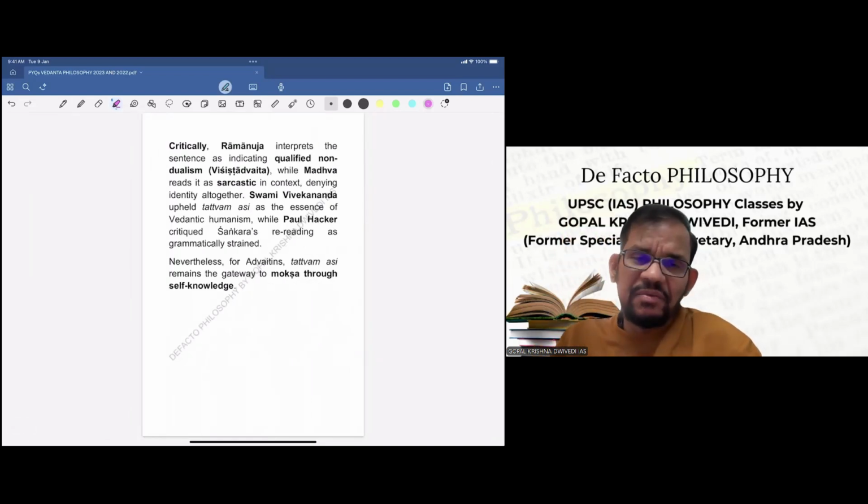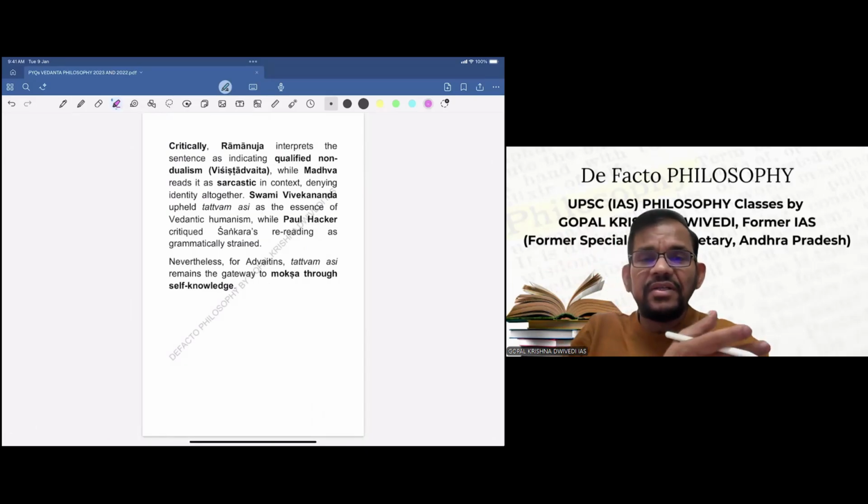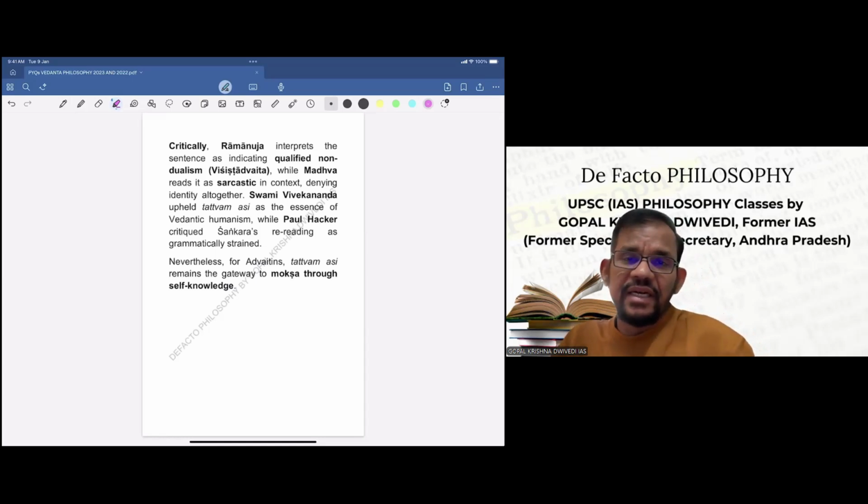Now, as I told, after explaining, we have to go critically also. Ramanuja interprets the sentence as indicating qualified non-dualism. So the same sentence has been interpreted by Ramanuja in a different way, and Madhava reads it as sarcastic in context, denying identity altogether. As we have seen, the philosophies of Ramanuja, Madhava, and Shankaracharya differ, because this Upanishadic sentence has been interpreted by all three in different ways. So there is no identity between individual and Brahma, according to Madhava.